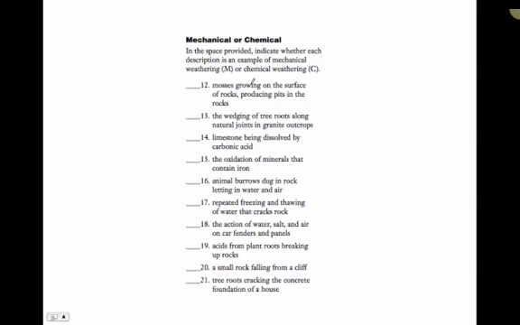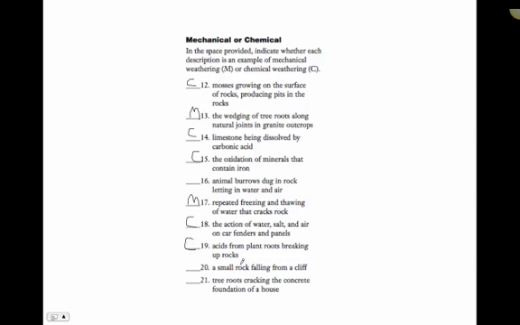Let's talk about mechanical versus chemical. Moss growing on the surface of rocks produces pits in the rocks. That would be chemical. The wedging of tree roots, that would be mechanical. Probably biological, which is limestone dissolved by carbonic acid. That would be chemical. Oxidation of minerals is chemical. Animals burrowing, dug in rock, letting in water and air. Let's come back to that. Repeated frost and freezing and then thawing is mechanical. Action of water, salt, and air on car fenders, that's rusting, which is a chemical. Acids from plant roots is chemical.